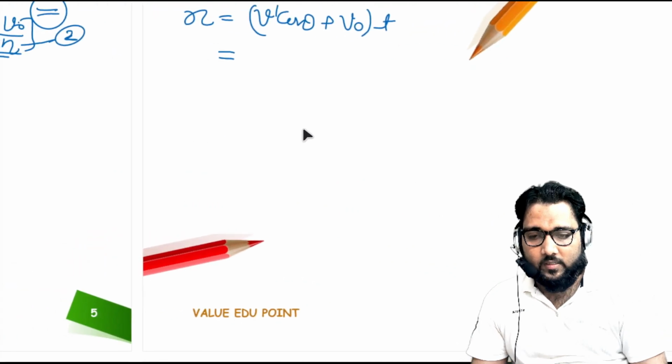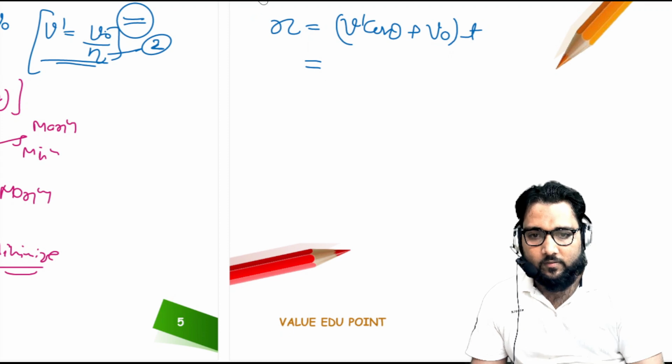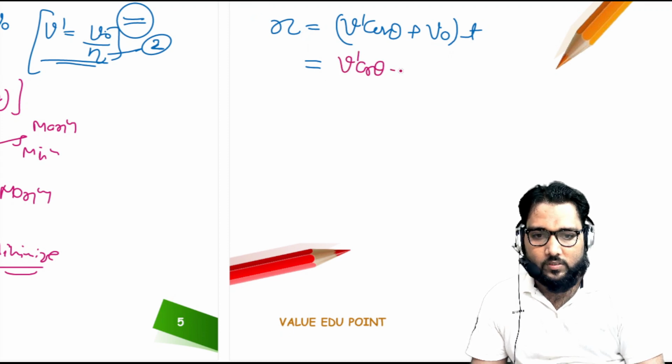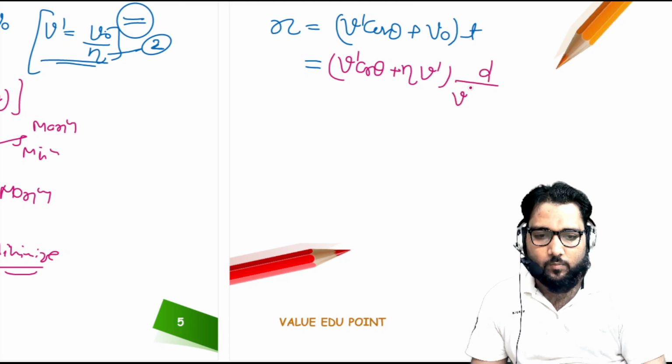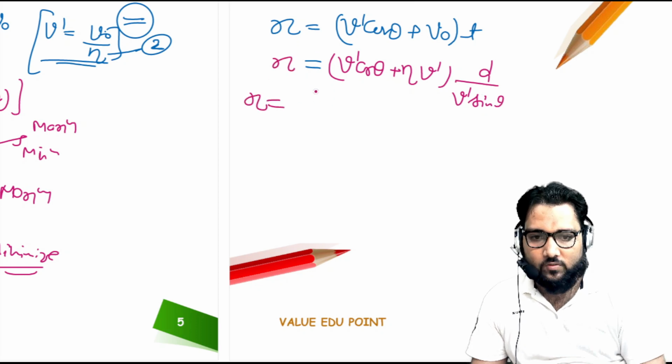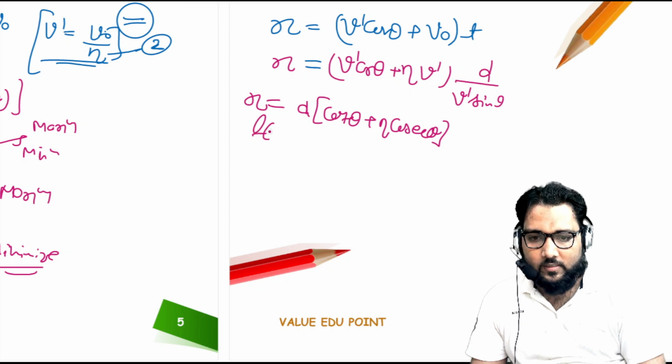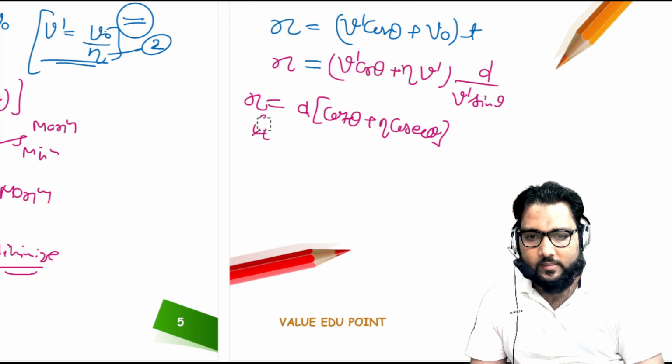That will be, guys, x equals v dash cos theta plus v naught, times the time, and time is d upon v dash sin theta. Okay, guys, we can further solve it. X is equal to d, v dash we take common, so d outside, and inside that will be cot theta plus eta cosec theta. Is it okay, guys? Now you can clearly see the x has come in terms of f of theta.